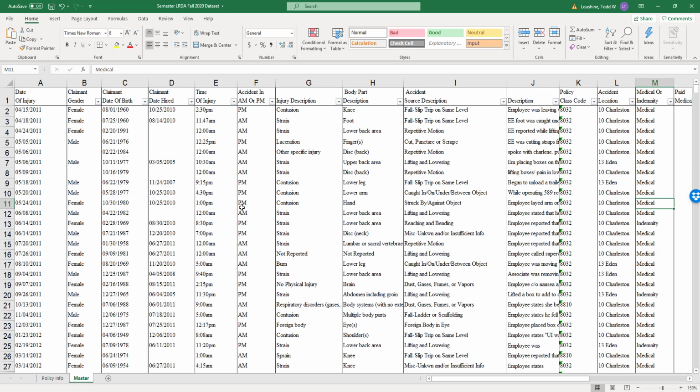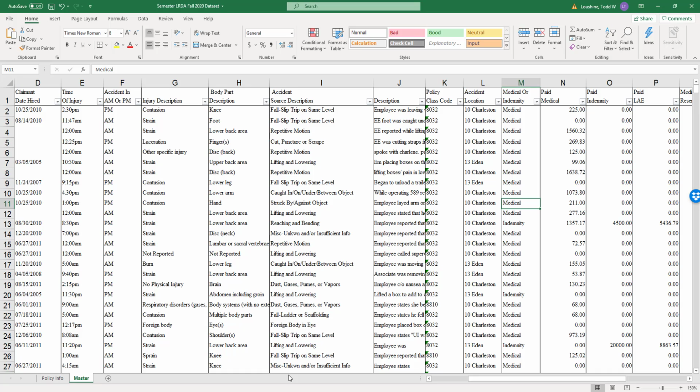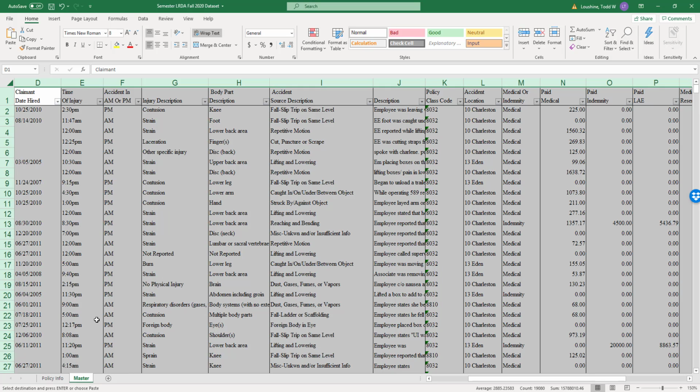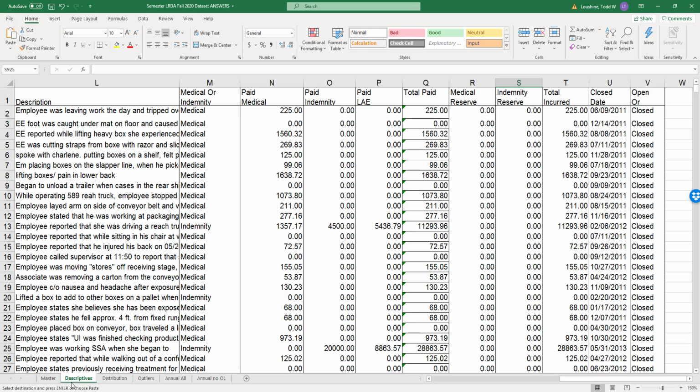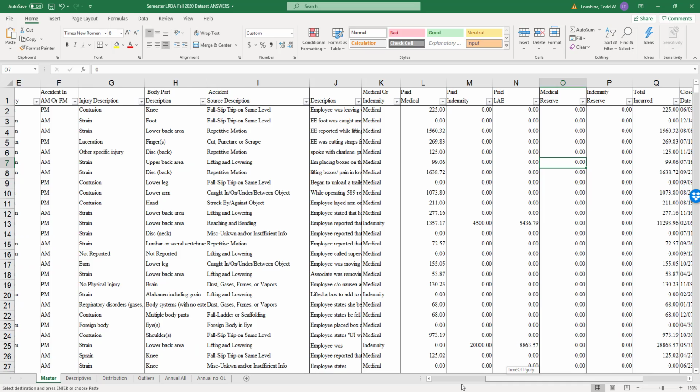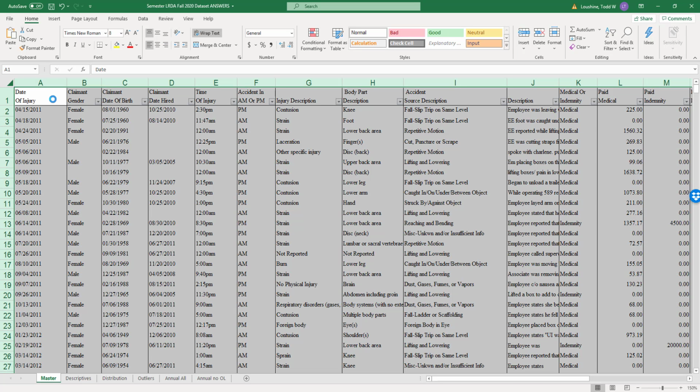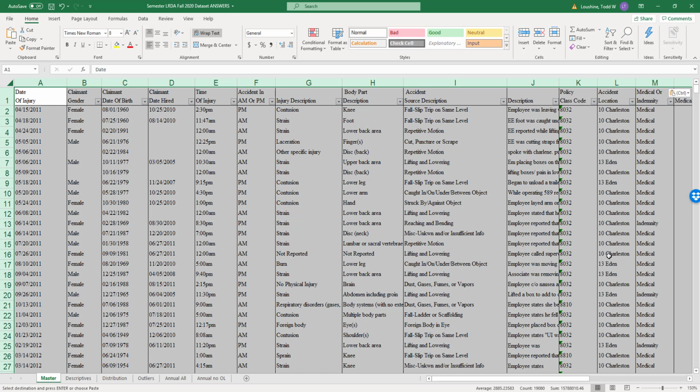Back to the master. So I will allow you to manipulate the master for this particular thing if you've already done your description and stuff like that. I mean, actually, to be honest, you could just copy and paste over the master since we didn't even touch it before. So I can just highlight and go copy. And then I'm going to bring up my Excel. Go to the master. Got to go to A1. Hit paste. Now I have a new master.